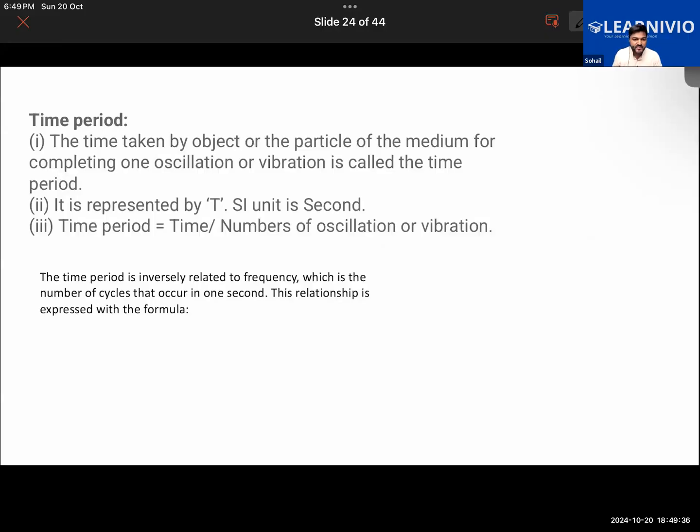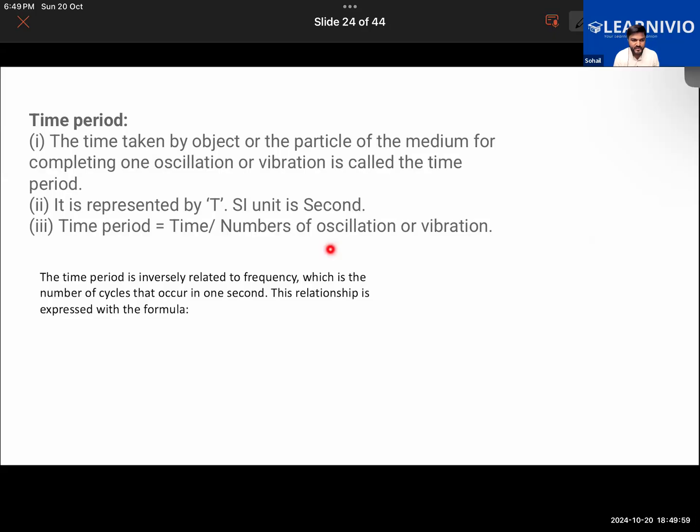Then we learned about the time period also. The time taken by an object or particle to complete one oscillation is called the time period. It is denoted by capital T, and the SI unit of time period is second. Time period is calculated by dividing the total time taken by the total number of oscillations or vibrations done by the body.